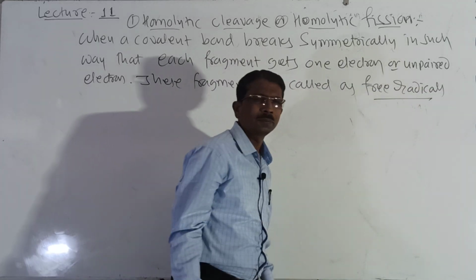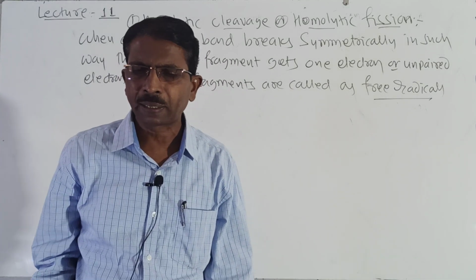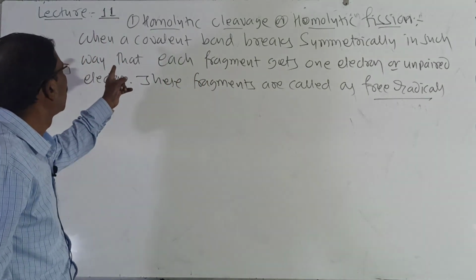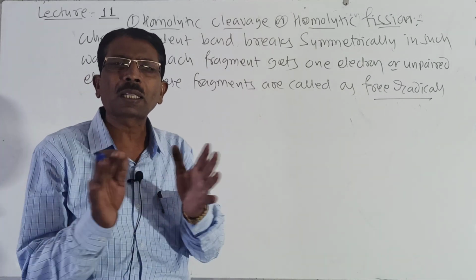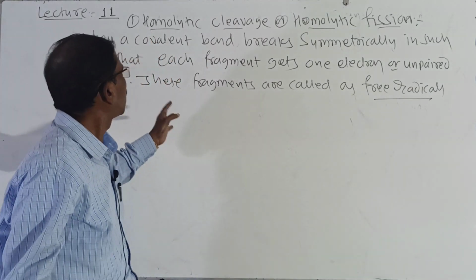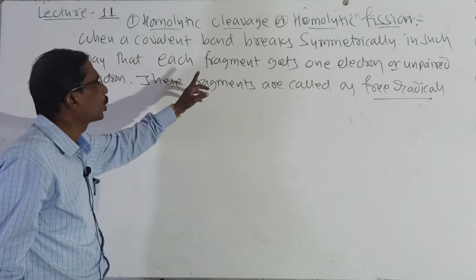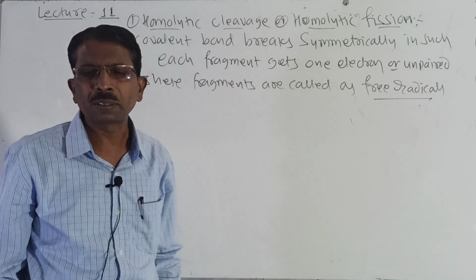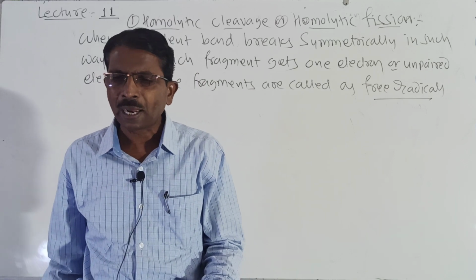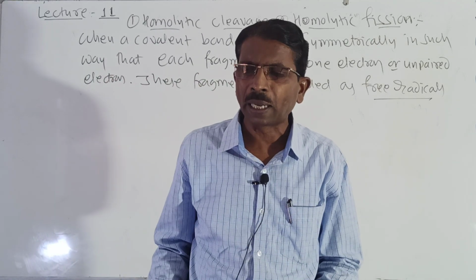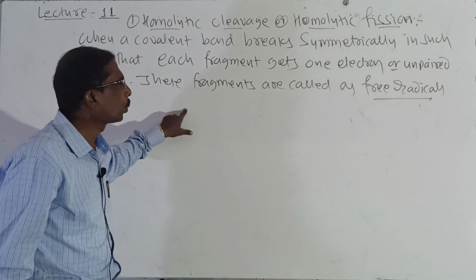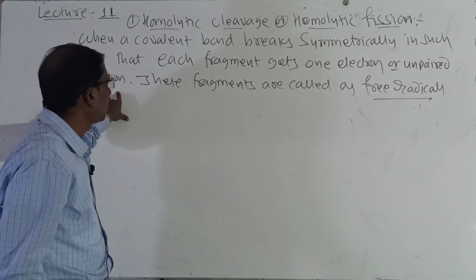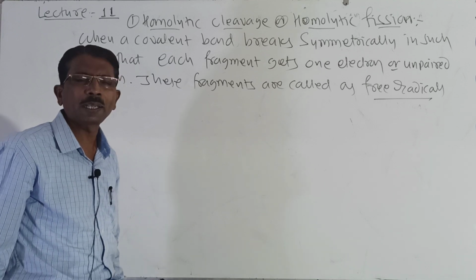Look here students, this is the definition. What is homolytic fission? When a covalent bond breaks symmetrically in such a way that each fragment gets one electron, each fragment takes one electron. So one electron is taken from its own. So an unpaired electron, these fragments are called free radicals.